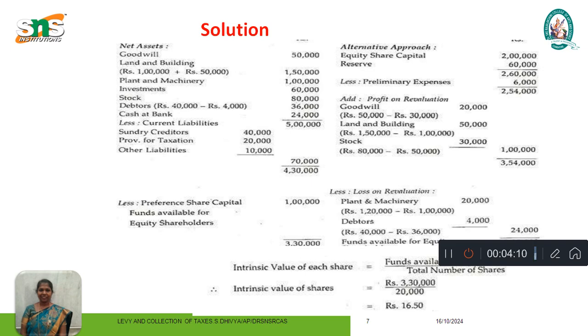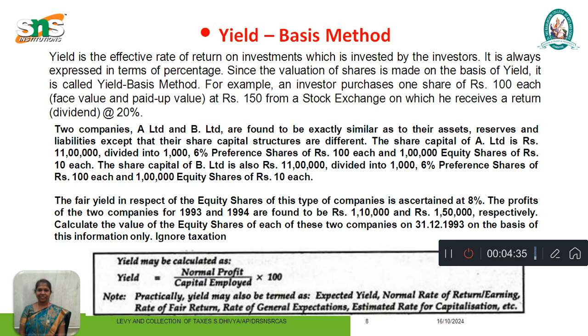In this net asset: goodwill, land and building, plant and machinery, investment, debtors, cash at bank, less current liabilities, sundry creditors, provision for taxation, other liabilities, and then less preference share capital, is 3,30,000. The formula of the intrinsic value is funds available for the equity shareholders divided by the total number of shares, that is 3,30,000 divided by 20,000, that is 16.50.